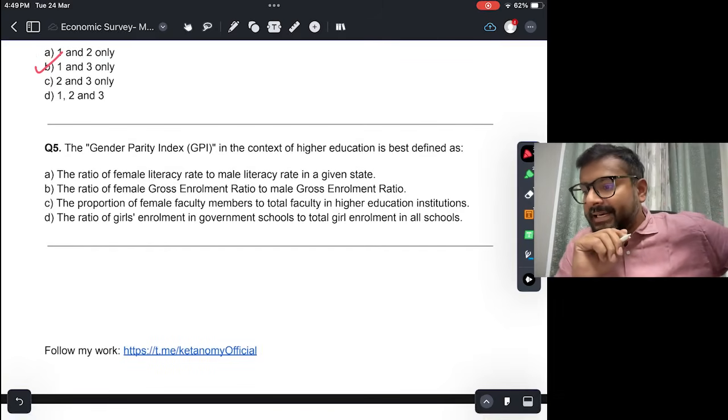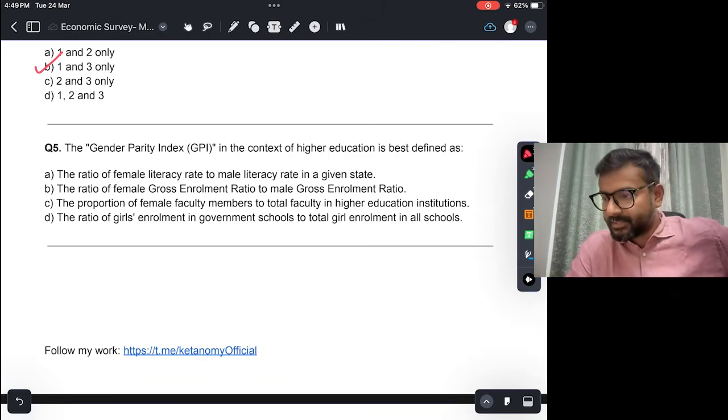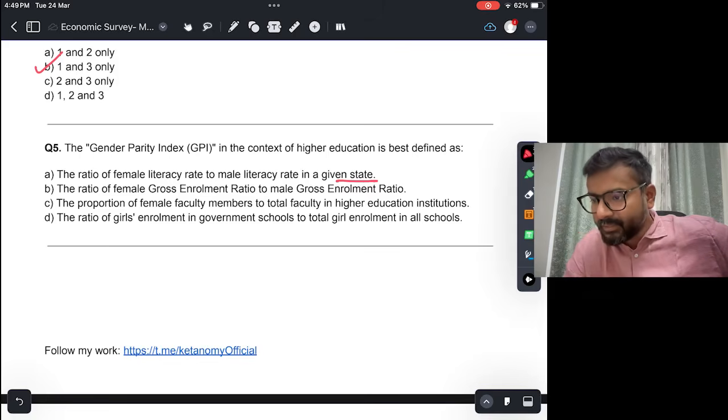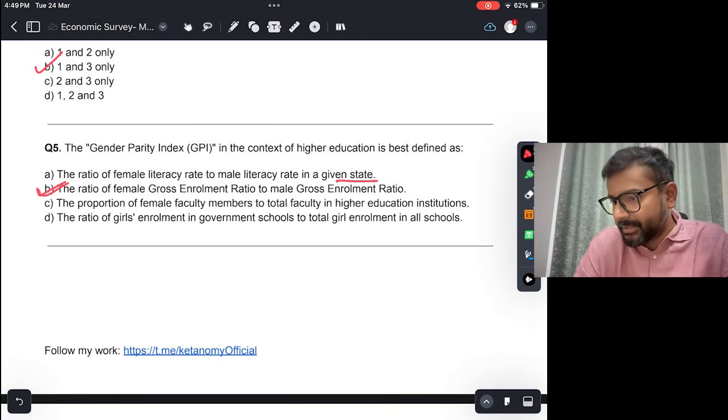Fifth, gender parity index in the context of higher education is best described as: first, the ratio of female literacy rate to male literacy rate in a given state. Is that gender parity index? Second, the ratio of female gross enrollment ratio to male gross enrollment ratio. तो अगर technically देखा जाए तो this is the correct answer. So again, gender parity index, the formula is something that you will have to know, and it's mentioned in the Economic Survey. So you can look it up in the summary that I have provided. It will be there. Okay.